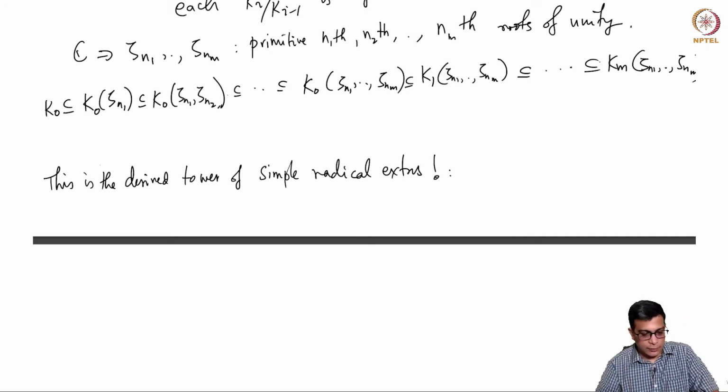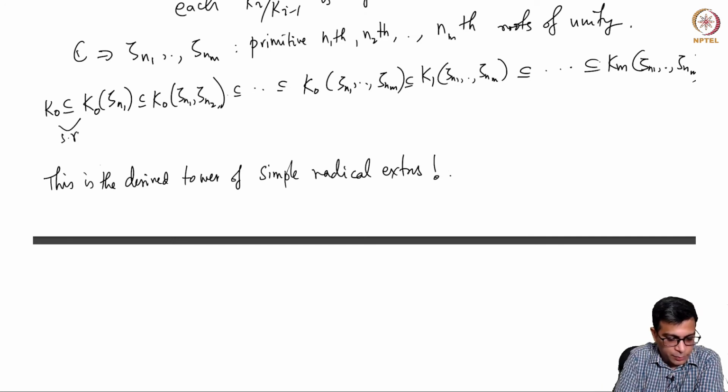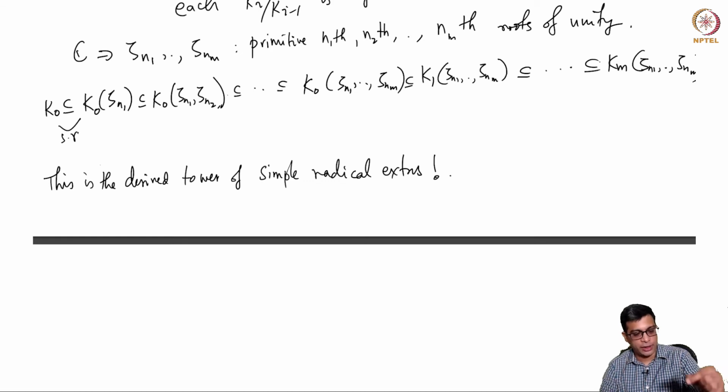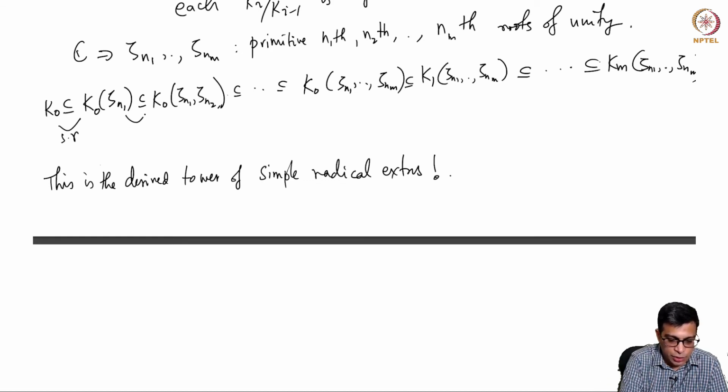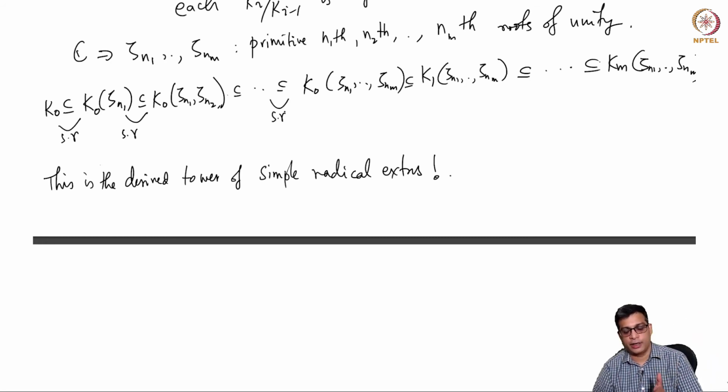Why is this? Of course, this is simple radical because it's a cyclotomic extension, right? Zeta n1 power n1 is 1, so that's in K0. These are simple radical because these are all obtained by adding a primitive nth root of unity, as you vary ni. So they don't present any problem.